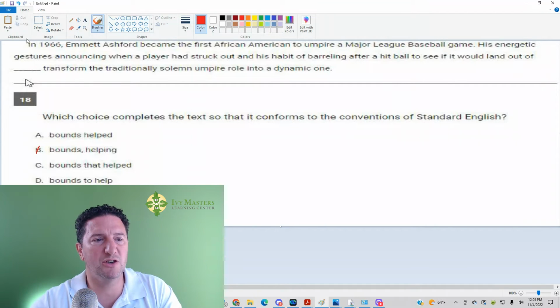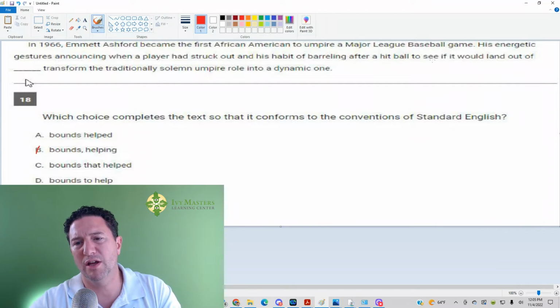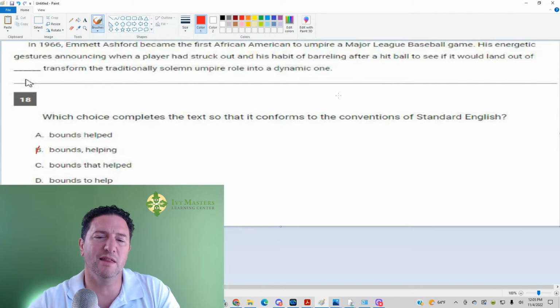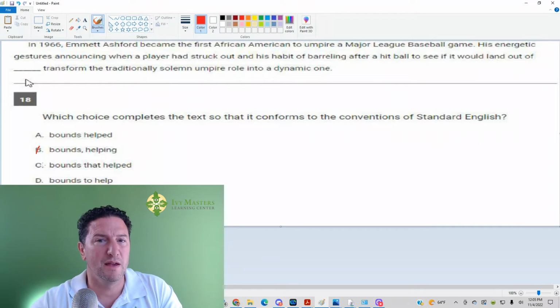His energetic gestures announcing when a player had struck out and his habit of barreling after a hit ball to see if it would land out of bounds, helping transform the traditional solemn umpire role into a dynamic one. Yeah, the thought never finishes. So you still have a subject, you still have a verb, but it's no longer a complete thought.